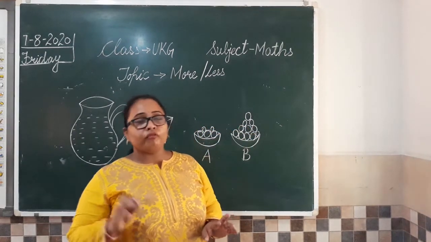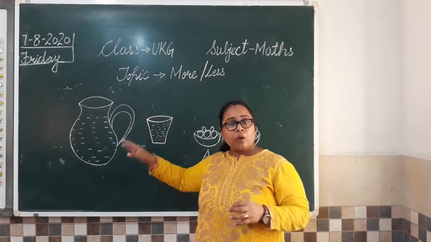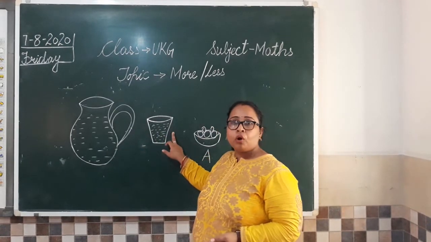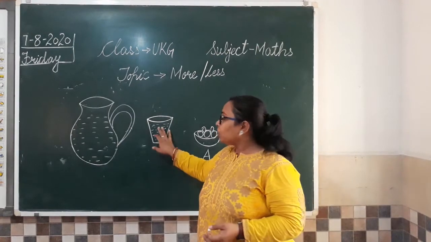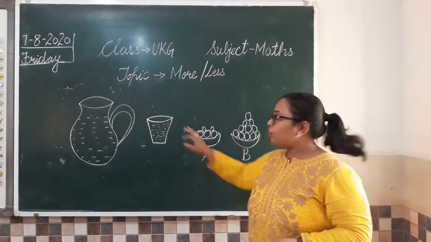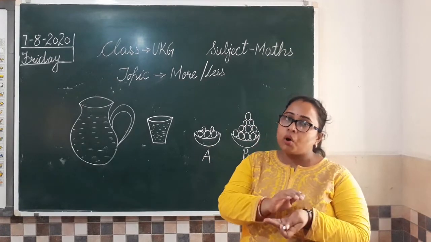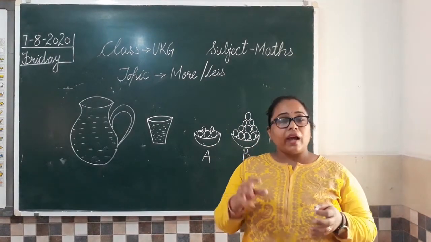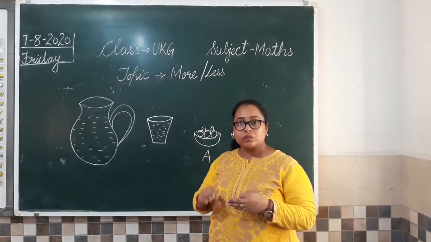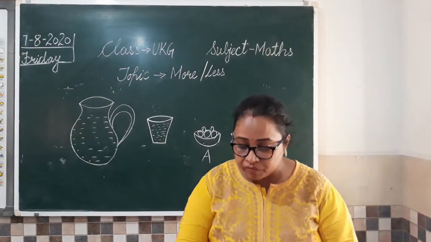So comparison of more and less can be done either in this way, where अगर बड़ा object है, if the object is big and it is filled and we are comparing it to the small object, तो हम पता लगा सकते हैं. Now you cannot count the water. As we have counted these laddus, you cannot count water na. Water can be compared if we are having a big object and a small object. तो अगर big object है and it is filled, obviously it is having more, and a small object is having less quantity.